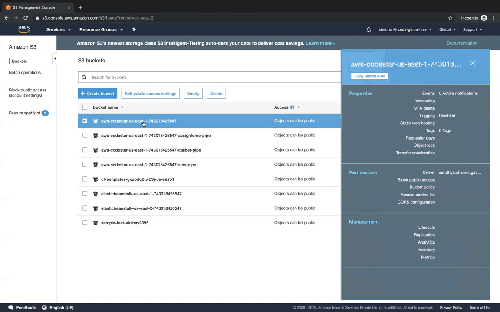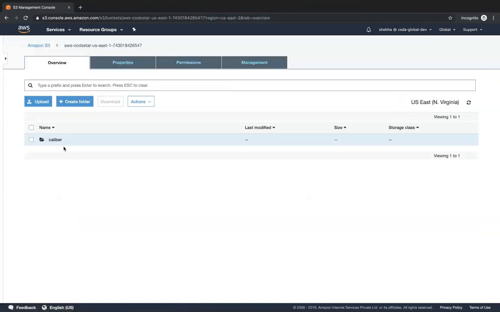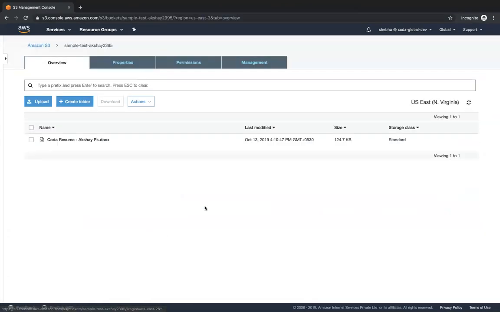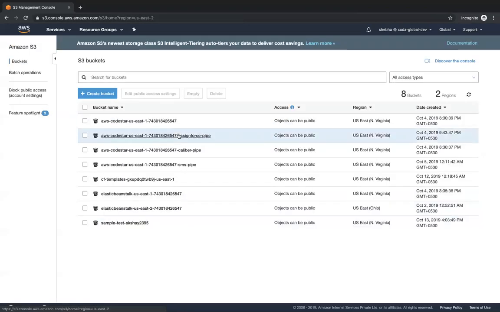Okay. So going to this particular bucket, you can see that she can also view all the objects of this particular bucket. So what's the reason why we gave her access to all the buckets, and then why did we put a bucket policy? That's confusing, right? So we'll go ahead and modify this also. We will ensure that Shiba only has access to this particular bucket. She does not have access to any of the other buckets.